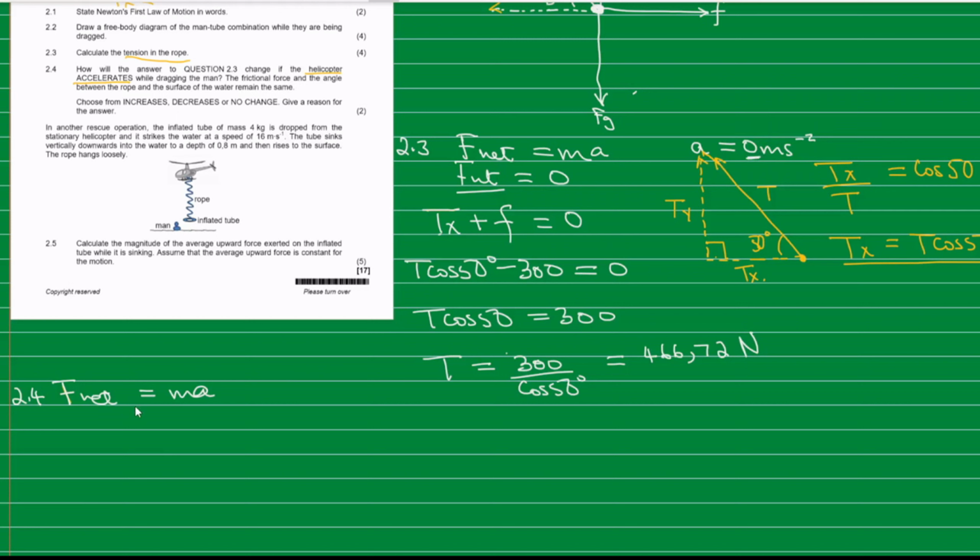Now, from this statement, you find that the net force is directly proportional to the acceleration, meaning that when the acceleration increases, the net force will also increase. So here we are going to have a case where the net force is going to increase. So when the net force increases, what will happen to the tension? The tension will also increase. So the answer therefore is that our tension is going to increase. So our option is to say increases.